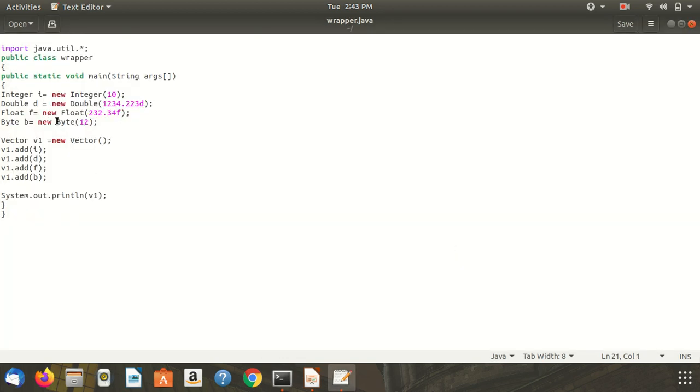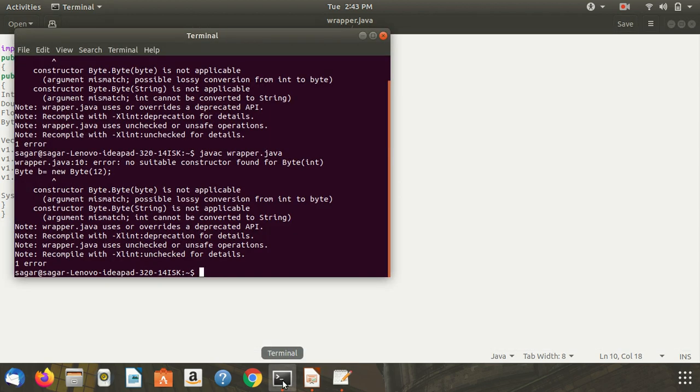So the byte type shows the error. Constructor Byte is not applicable. Argument mismatch. Lossy conversion from int to byte.